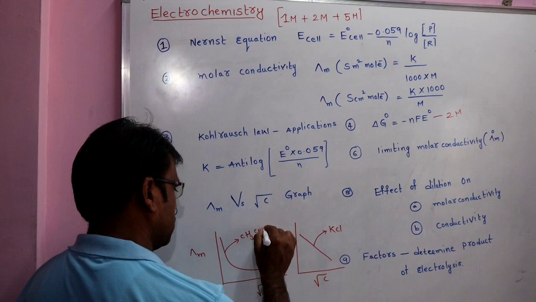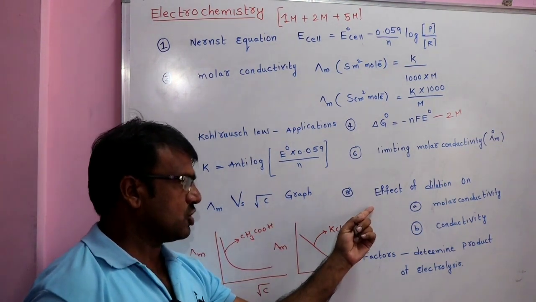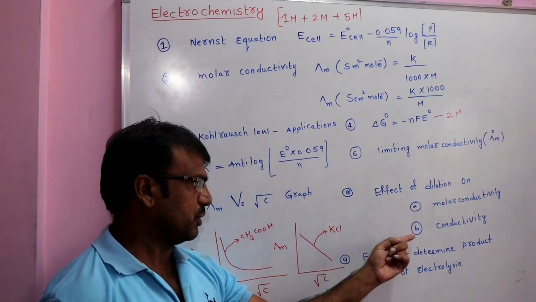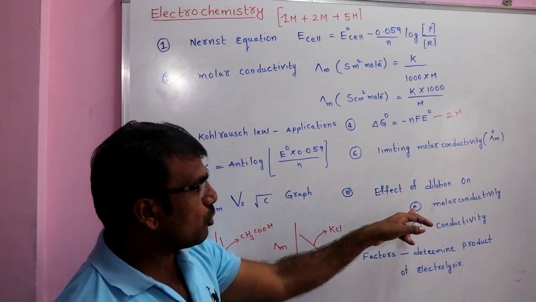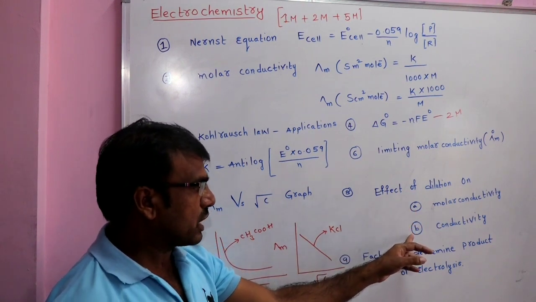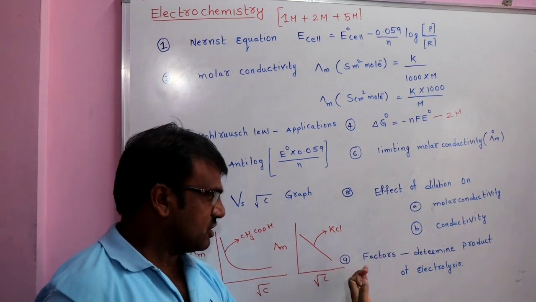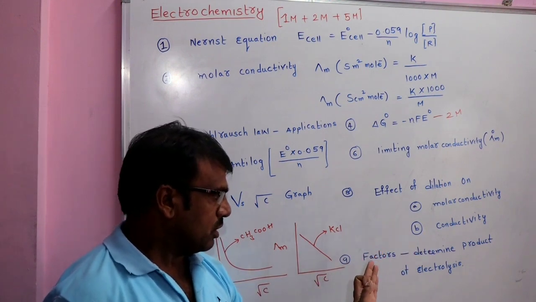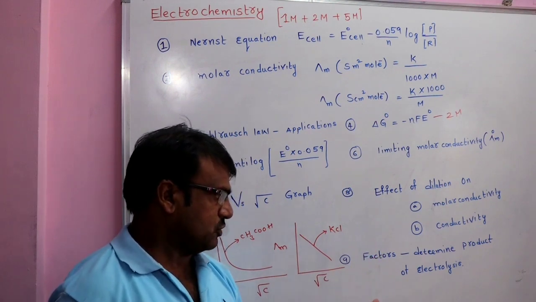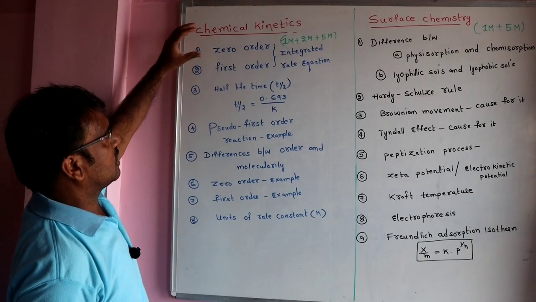And next, there is a chance to ask the question on effect of dilution on molar conductivity and conductivity. On dilution, molar conductivity increases. On dilution, conductivity decreases. Next, factors affecting the nature of products during electrolysis, that is also important. Electrochemistry is the lesson.